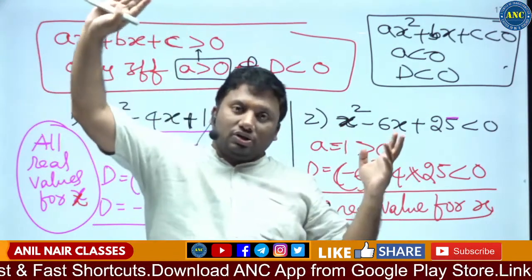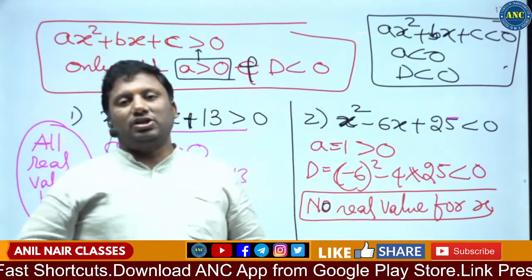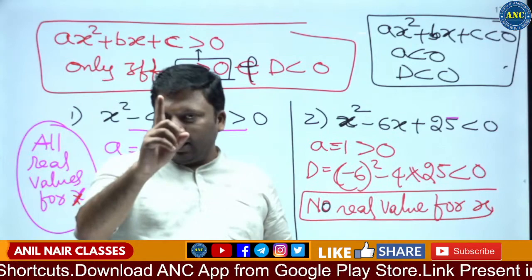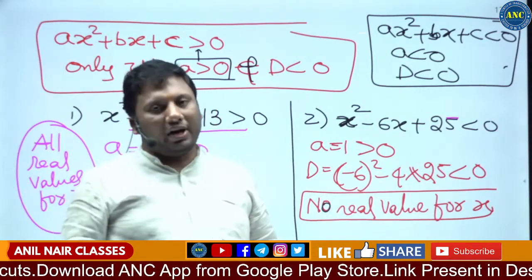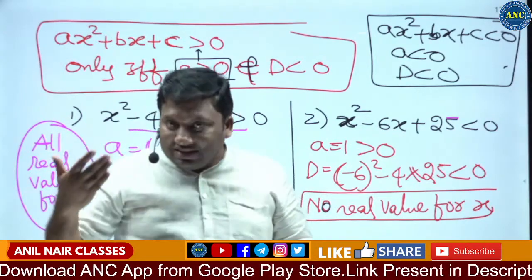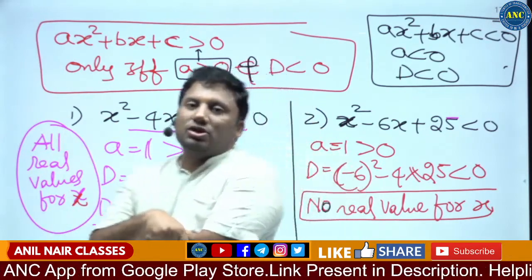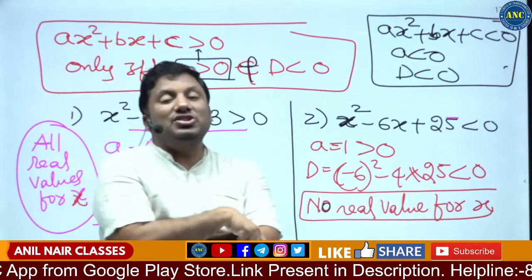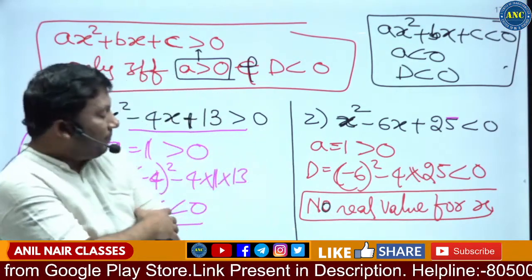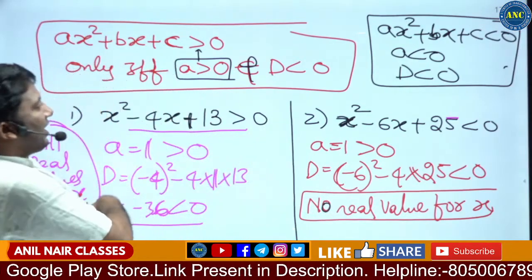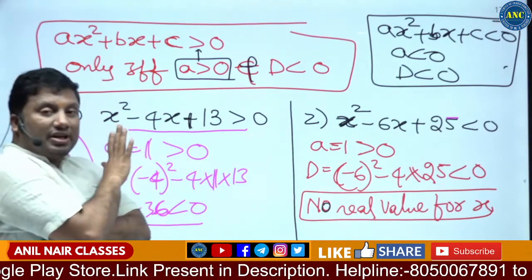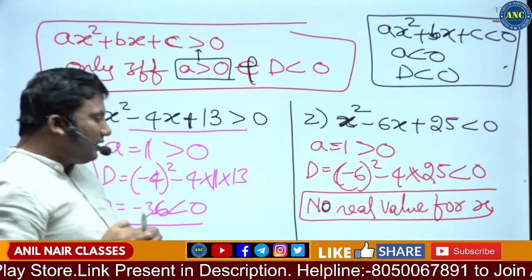Discriminant equal to 0 means equal roots. It will cut the axis only at one point. Discriminant less than 0 means the roots are imaginary. Imaginary roots will never cut the axis. I hope the concept is clear. What are the concepts that we discussed?